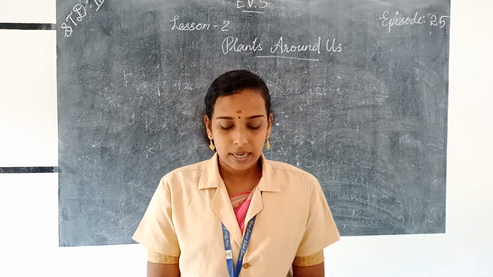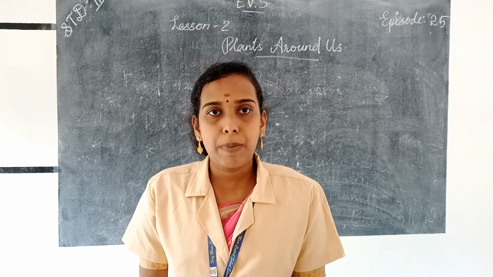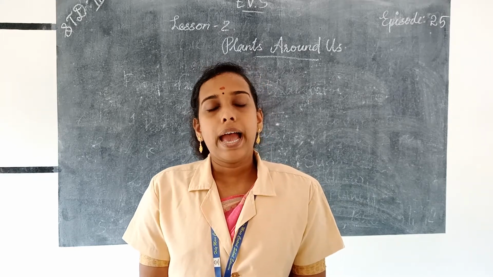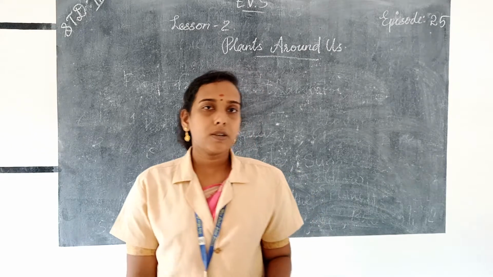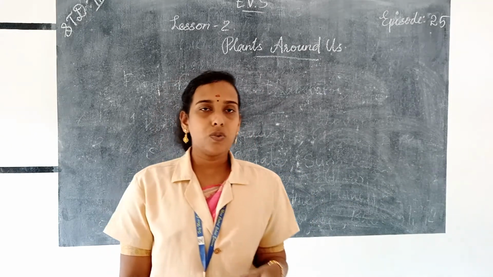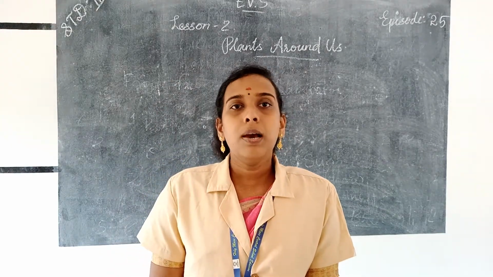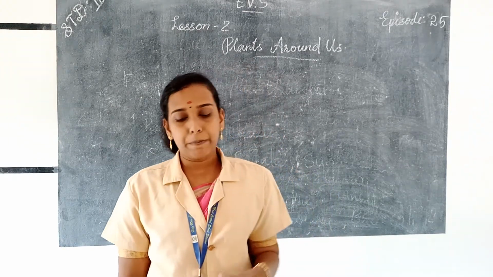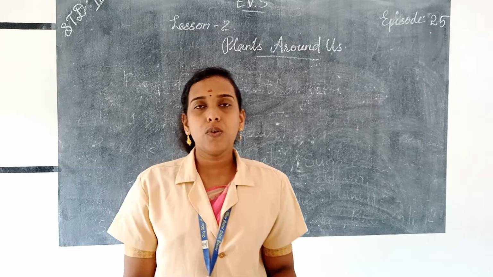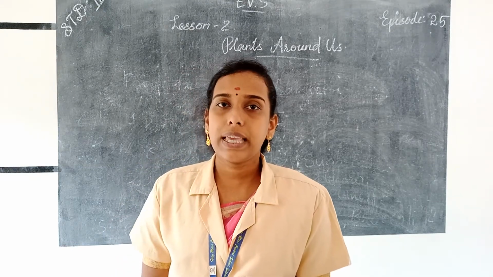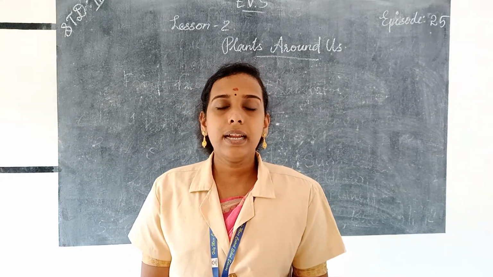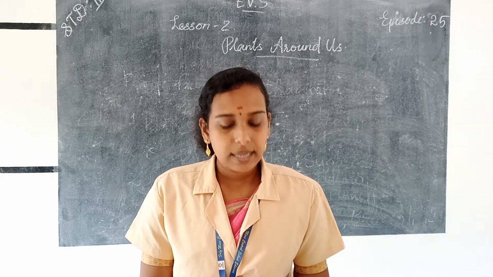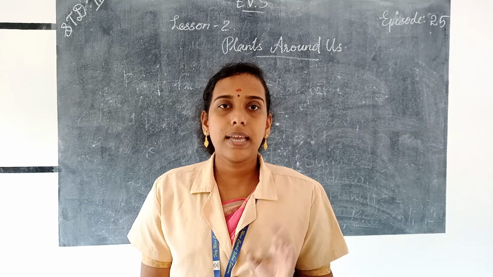And next we discussed about parts of a plant. All the plants have two main parts, shoot and root. The part of the plant that grows above the ground is called the shoot, and the part of the plant that grows below the ground is called the root. And the shoot has many parts like leaf, fruit, flower, stem, seed, etc. And a seed grows into a new plant. These are the things that we discussed in our lesson 2.